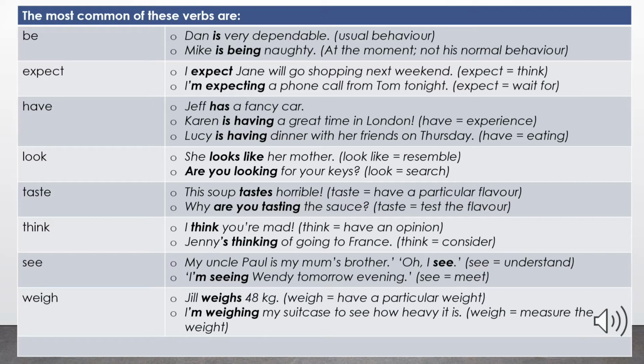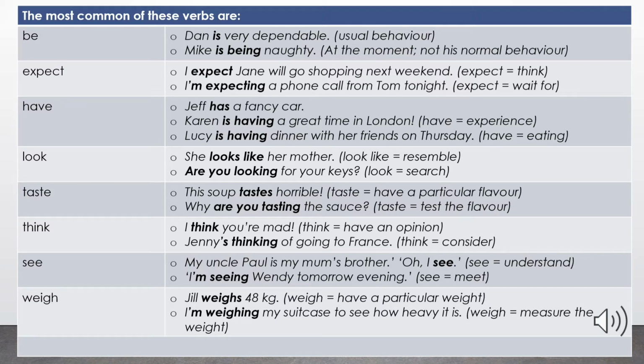Another verb, expect. When expect means think, we use the present simple form. I expect Jane will go shopping next weekend, or I think Jane will go shopping next weekend. But when expect means wait for, we use the present continuous form of the verb because it's a dynamic verb. I am expecting a phone call from Tom tonight. It means I am waiting for a phone call from Tom tonight.